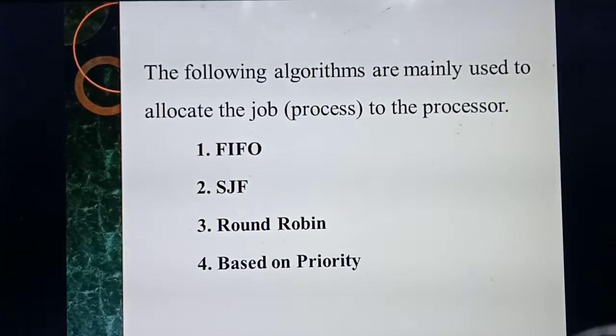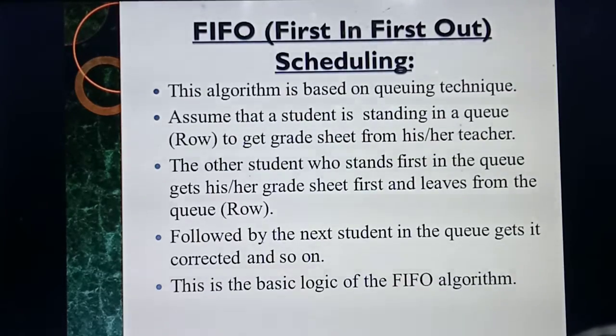Sometimes they will ask this as a 2 mark question. So name the algorithms used to allocate processes. What answer do you need to write? FIFO, SJF, round robin, and based on priority. Okay. So next we are going to study each and every algorithm in detail. Among that, the first algorithm is FIFO.